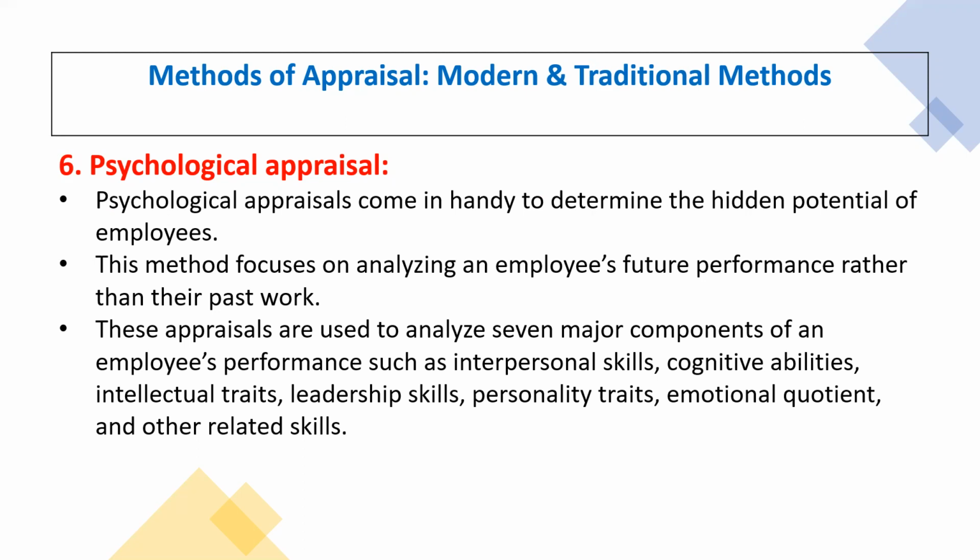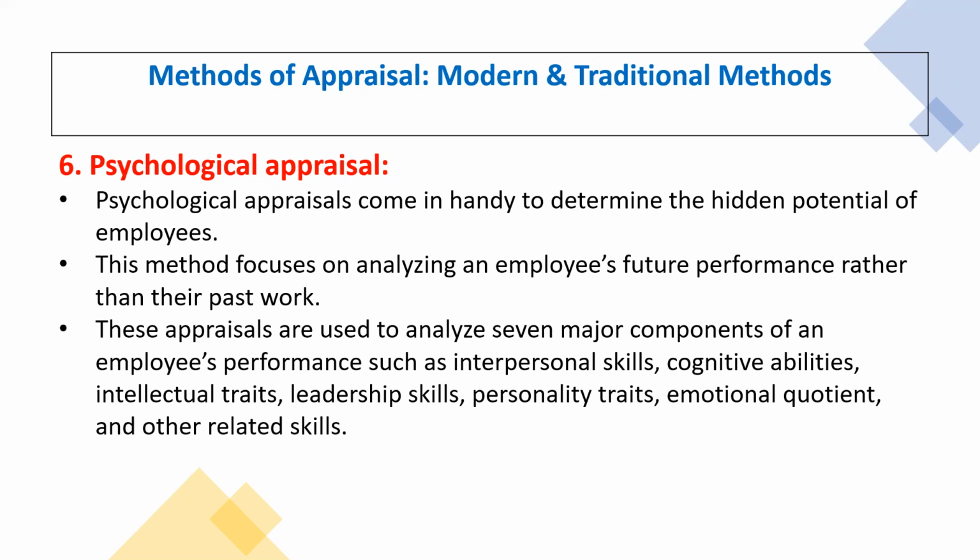These appraisals are used to analyze seven major components of an employee: interpersonal skills, cognitive abilities, intellectual traits, and leadership skills, that is, how the employee is leading the whole team. Based on that it can be assessed, along with personality traits, emotional quotient, and other related skills.